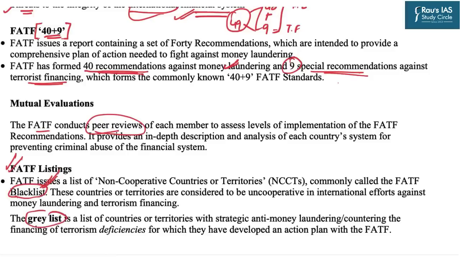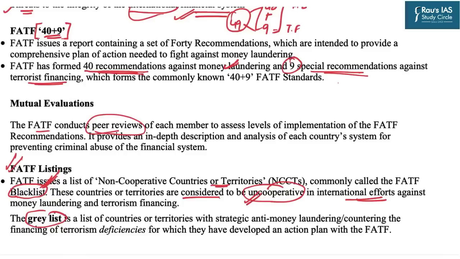Now, the blacklist consists of those countries or territories which are considered to be uncooperative in international efforts against money laundering and terror financing. That means these countries are straightaway declared as not cooperating with the world in order to strengthen the financial system.